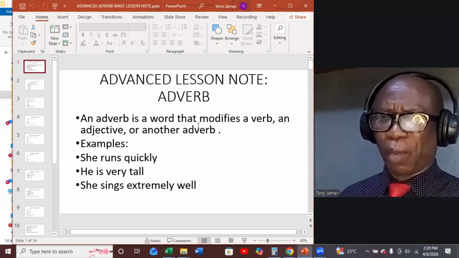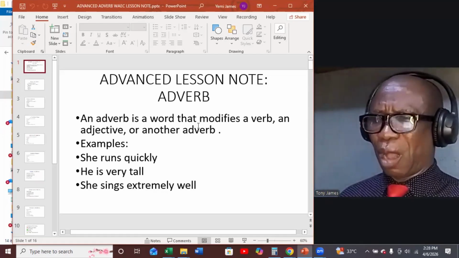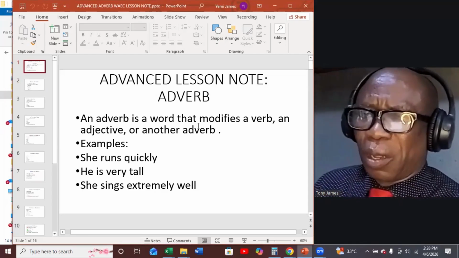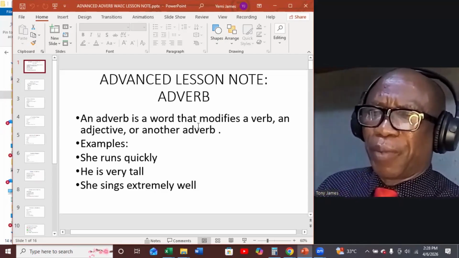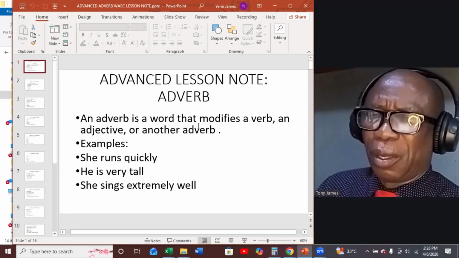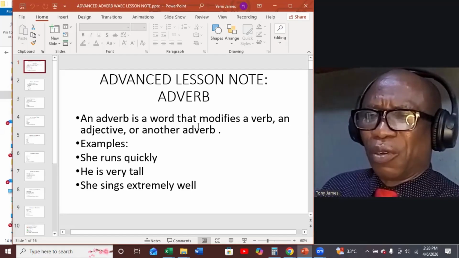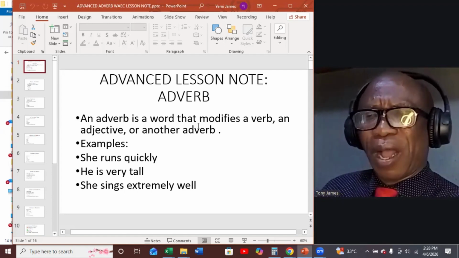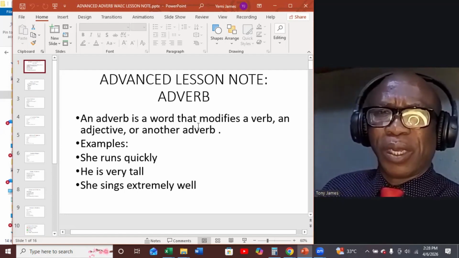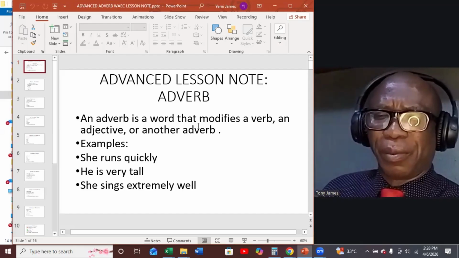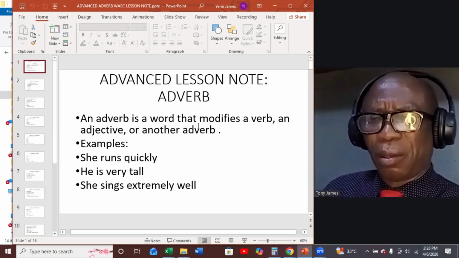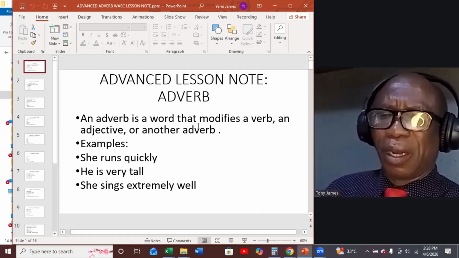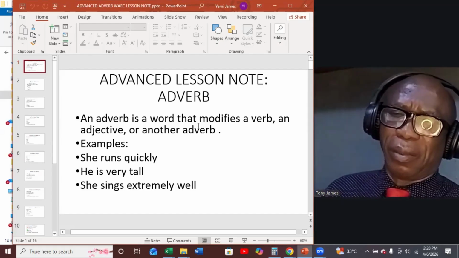In today's video, we shall be looking at adverb. We discussed adverb in our last video. We talked about adverb being one of the parts of speech in the English language. We said that the adverb is a word that modifies a verb, an adjective, and also another adverb. We gave examples of adverbs, such as quickly, very, extremely, and we made use of adverbs in sentences.